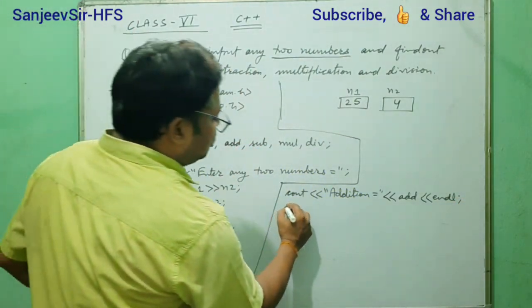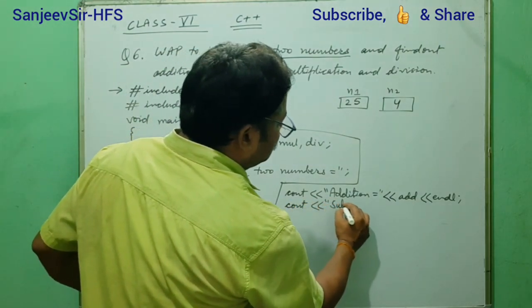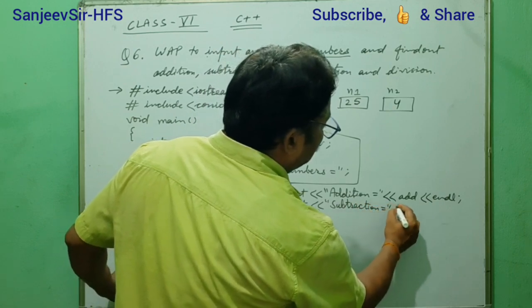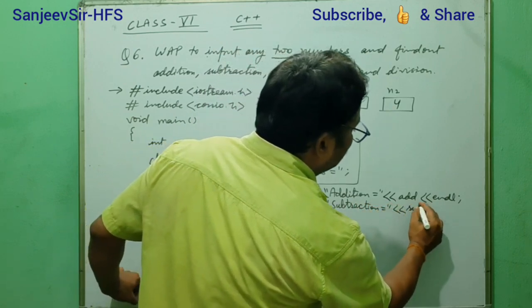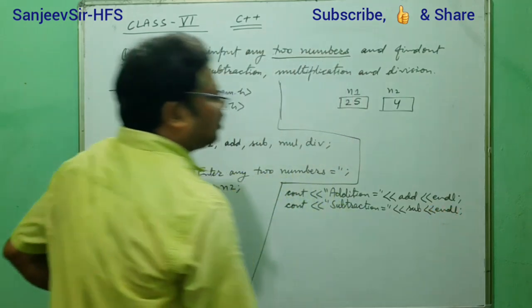After that, the second result is subtraction. We give the message subtraction is equal to, then the variable name sub, and again endl for changing the line.